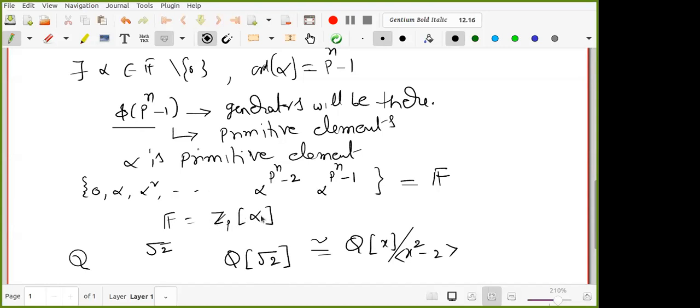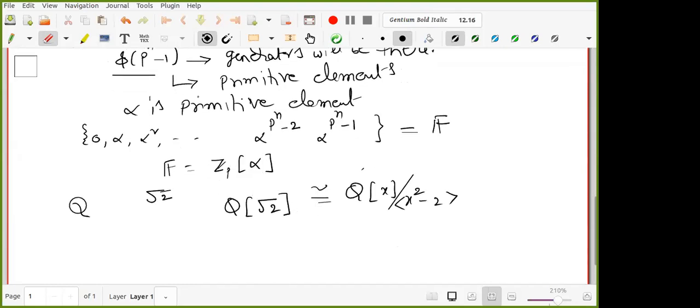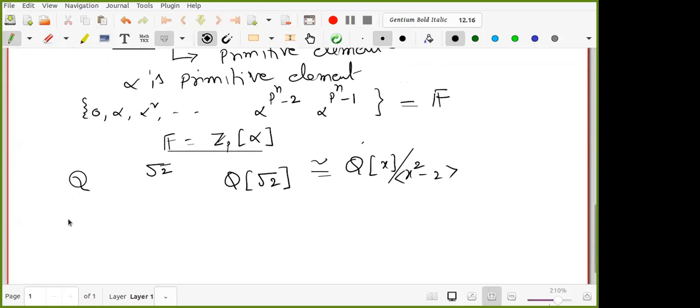Fields of this type are called simple extensions. Simple extensions means it has a basis 1, alpha, alpha square, up to alpha power k minus 1. K is, sorry, P power n, so n minus 1. But do not worry about that. So this is the generator. So we have this thing also, ZP of alpha, right? This is called adjoining root 2 to Q. Okay, fine. Now let us look at some example.